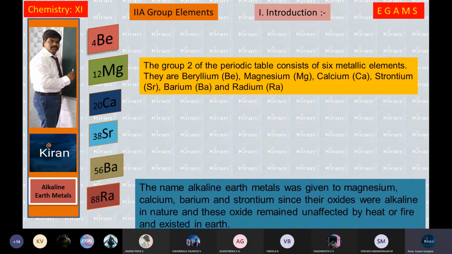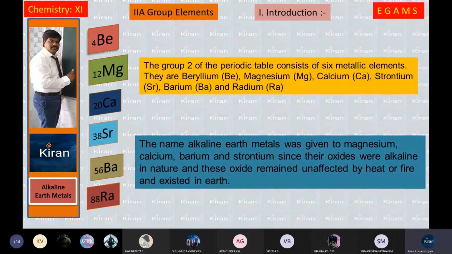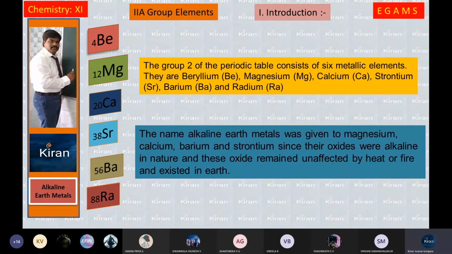The name was given to magnesium, calcium, barium, strontium since their oxides were alkaline in nature and these oxides remained unaffected by heat of fire and exist in the earth. Mainly forming alkali, and they exist in the earth.